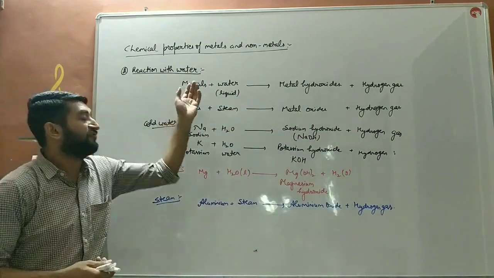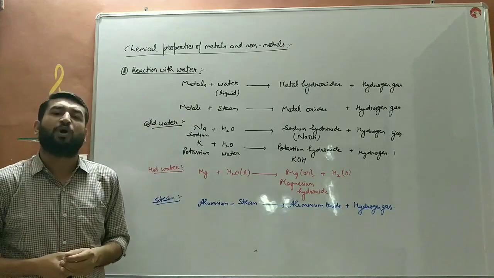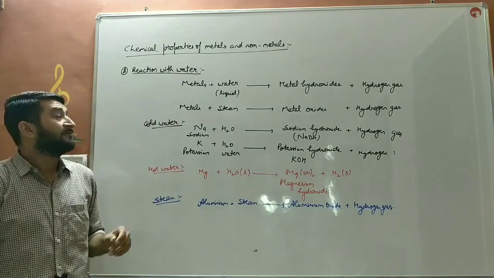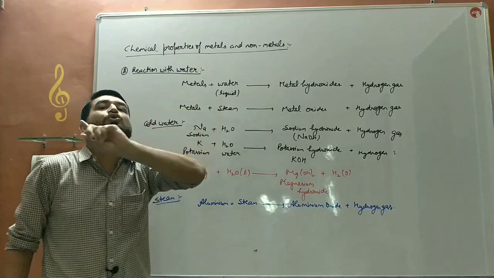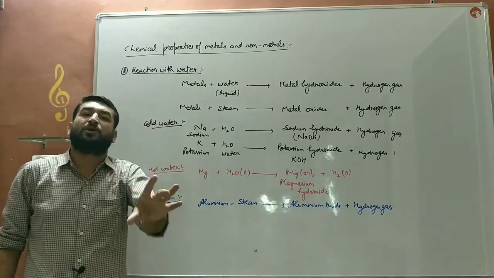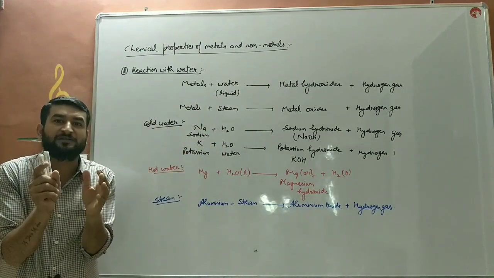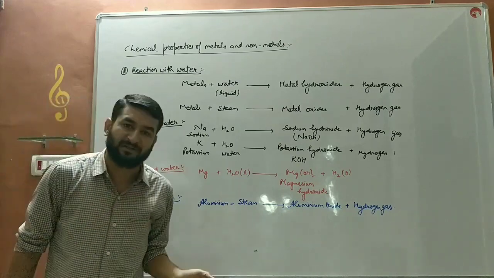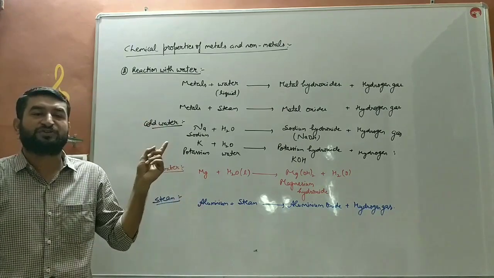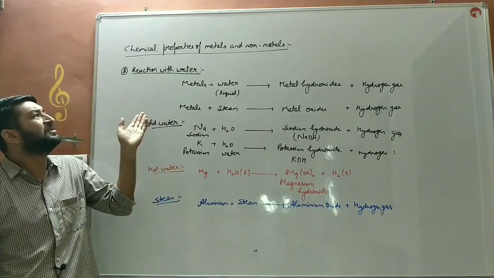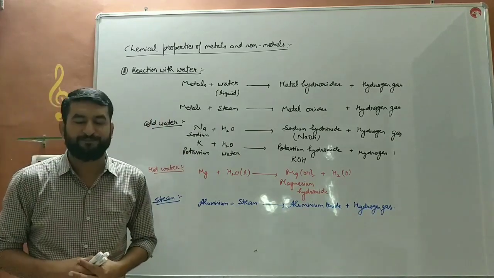So that is the reaction of metals with water and steam, whereas non-metals do not react with water. So that is the second difference between metals and non-metals. First was the reaction with oxygen or air, the second is the reaction with water.